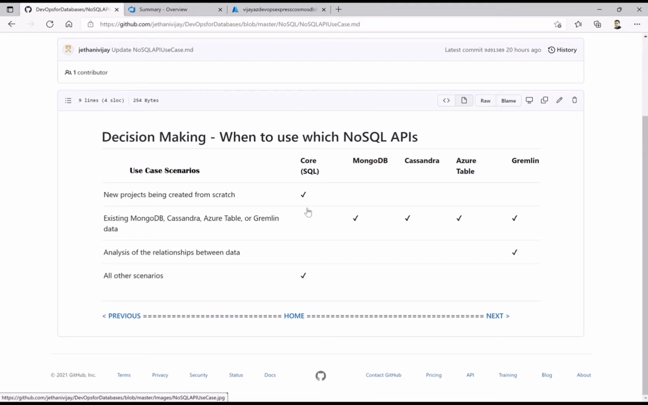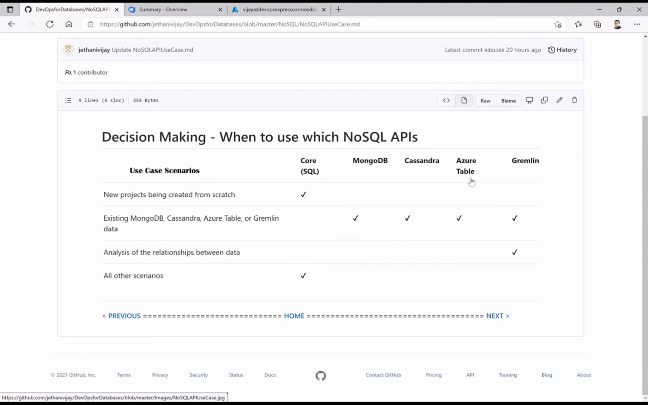But what if I have a lot of data, or some legacy applications integrated at the API level, or the SDKs themselves, so the application is very close to those APIs and I need them? In that case, go with the respective API. That means if you are using MongoDB, use MongoDB. If you are using Cassandra, use Cassandra.